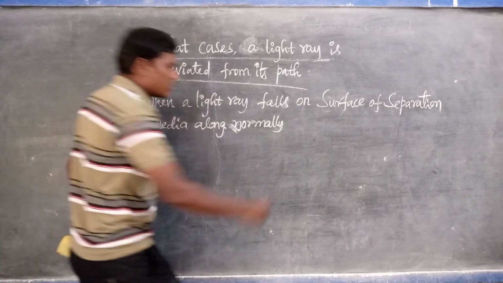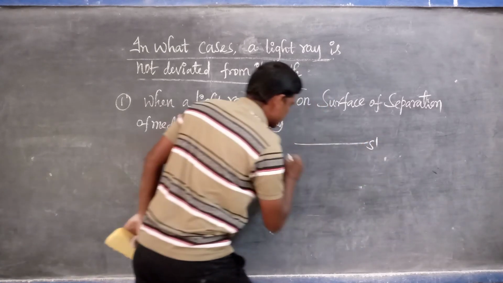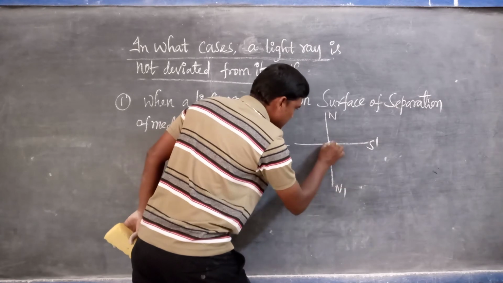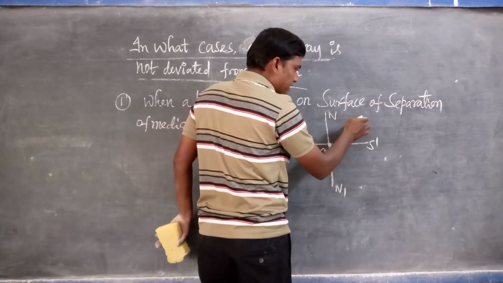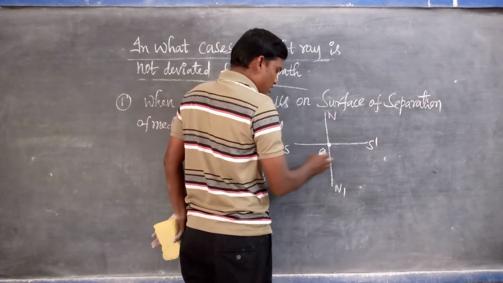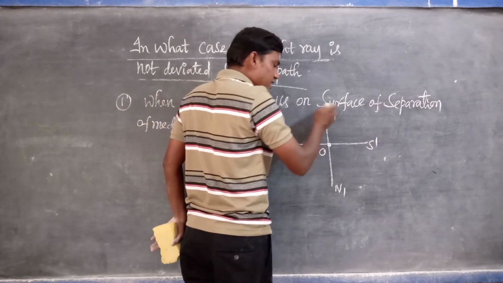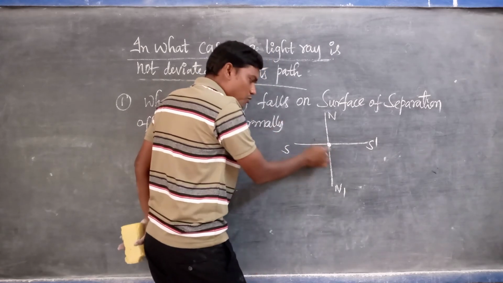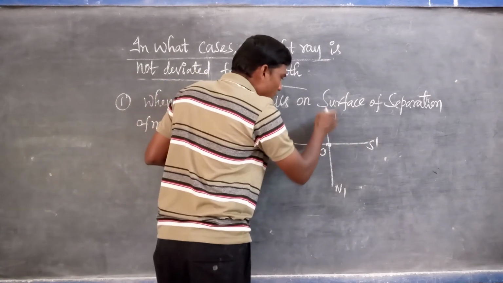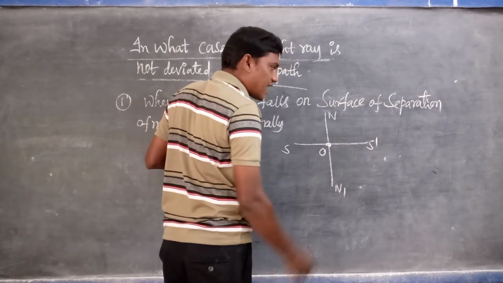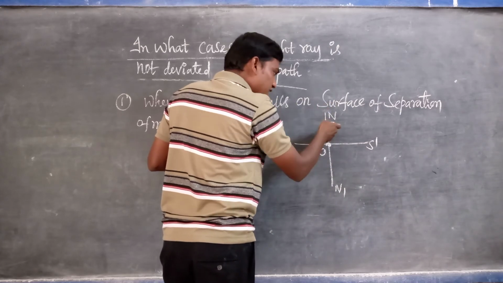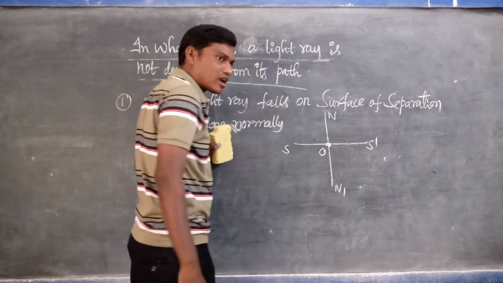That is the way. Like I already explained, S dash S. For this one we can draw N dash. This is O. It is the rarer medium, and this is the denser medium. ON is the normal for the rarer medium. ON dash is the normal for the denser medium. Now the light ray will be passing either rarer to denser or denser to rarer, whatever that may be.